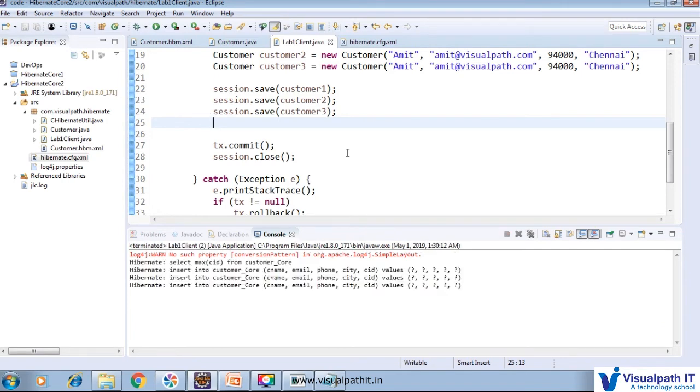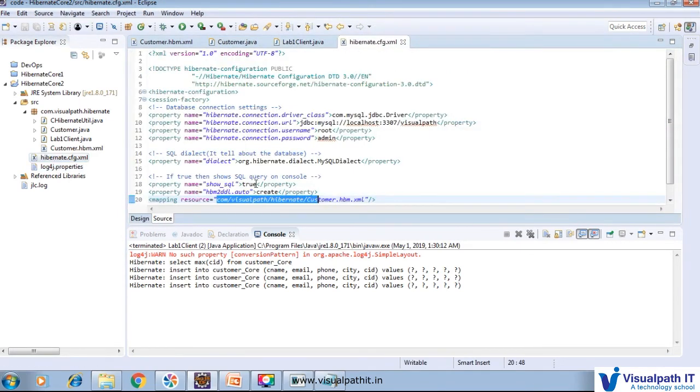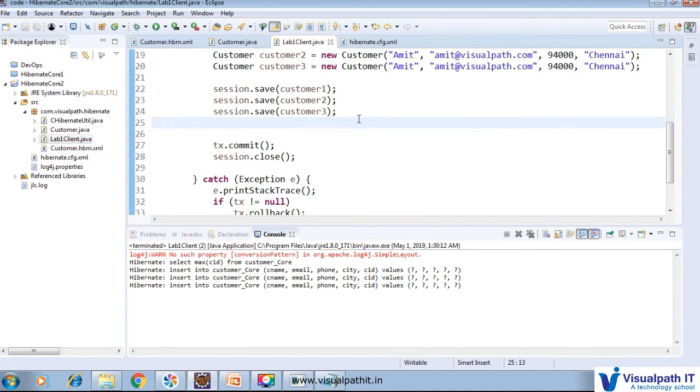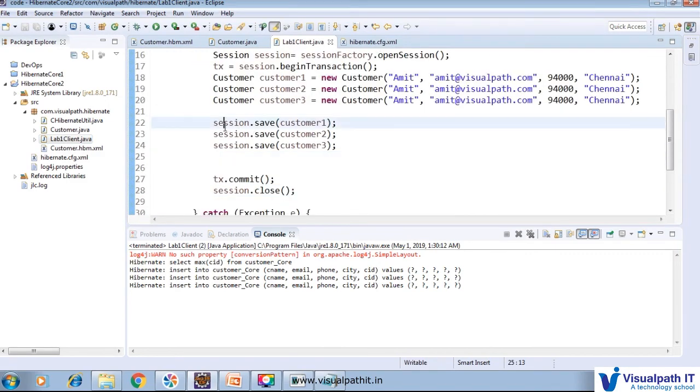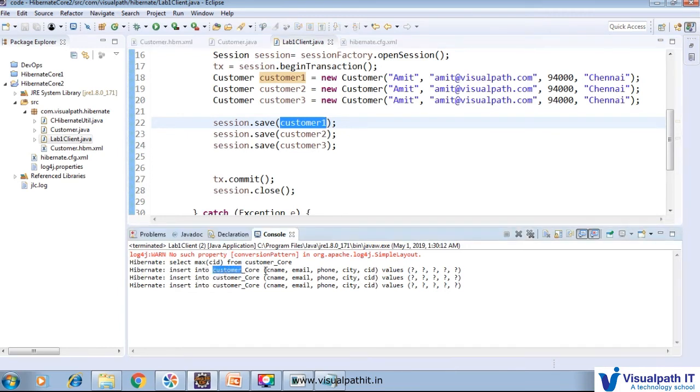We see the SQL because we set show SQL to true. Inside the code we did not write any SQL, we just call session.save and pass that customer, but it generates this SQL automatically: insert into the customer core table with C name, email ID, phone, city and CID, and the values are these.